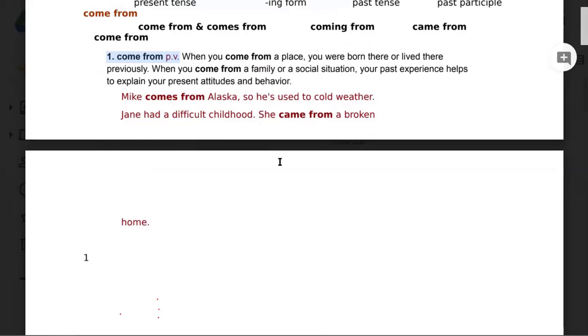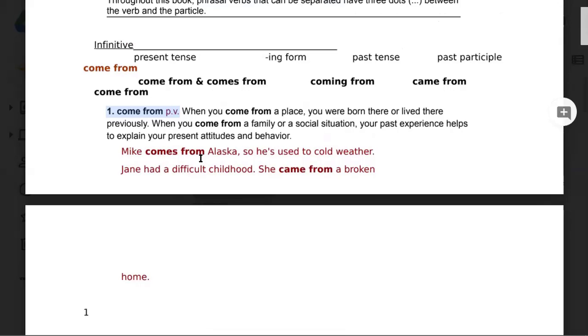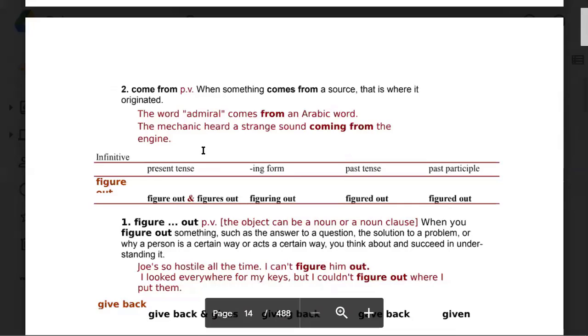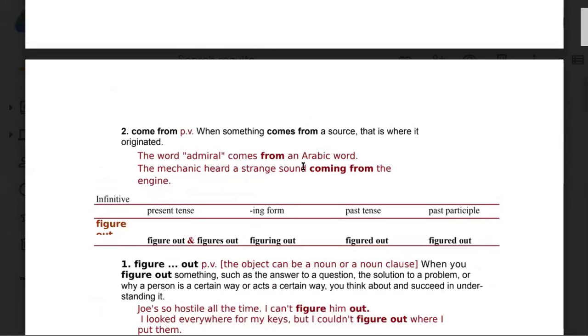Now we understand what come from means. See here, it's a non-separable verb, meaning in both of the sentences it is not separated. Okay, so there is another meaning of the phrasal verb. Let's read another sentence. Who would read it?